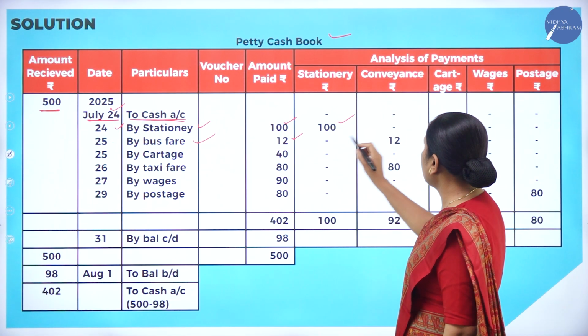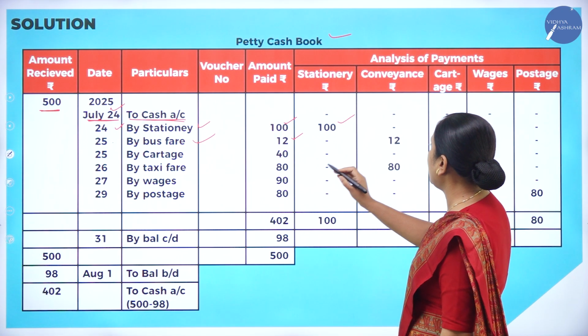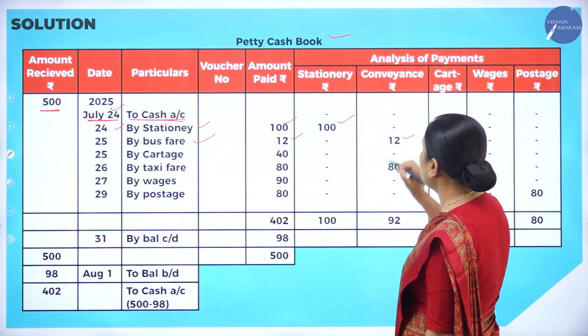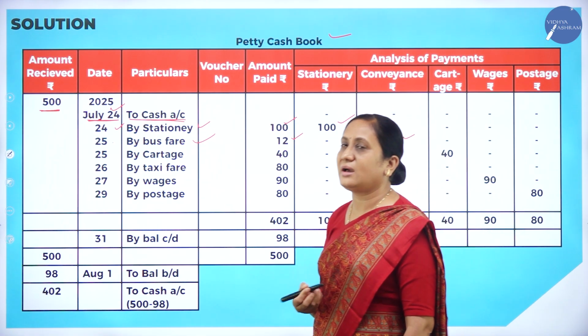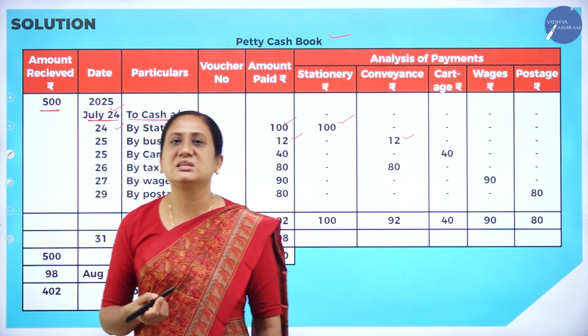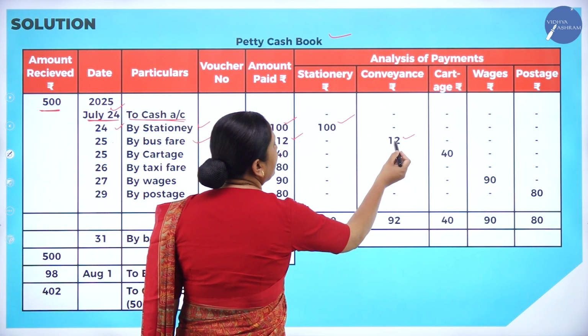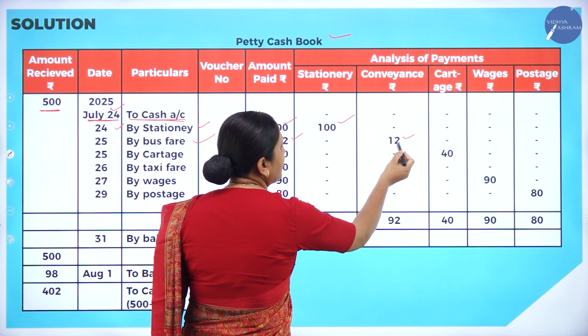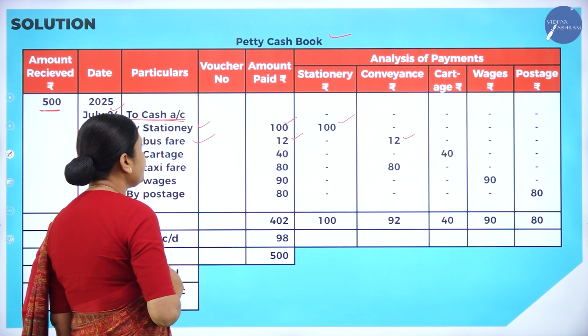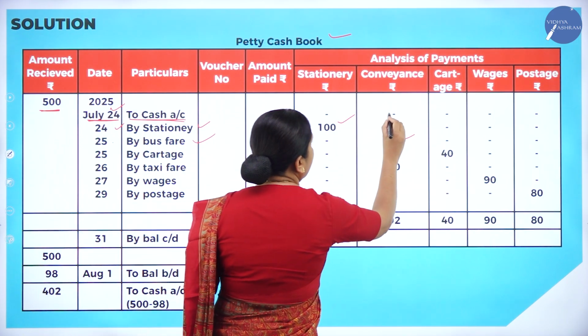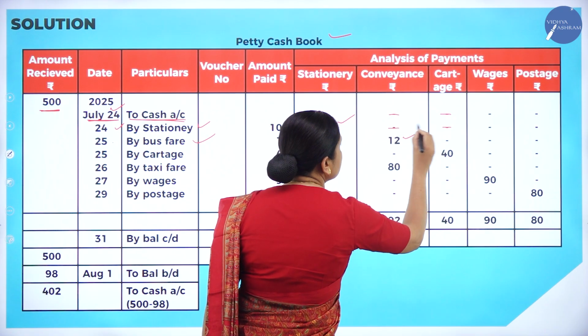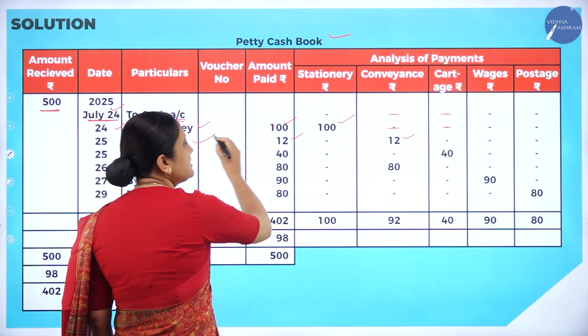In which column can I write this? I can write in the column called conveyance. Conveyance means traveling expenses. Bus fare is related to traveling expenses. Correct. So I will write here below the conveyance column. For the rest, you have to put a dash like this, otherwise you get confused. It should be in the same line.